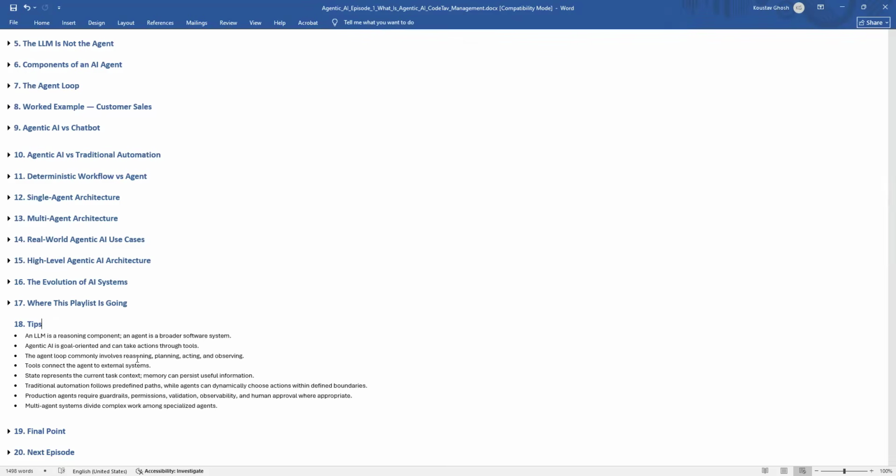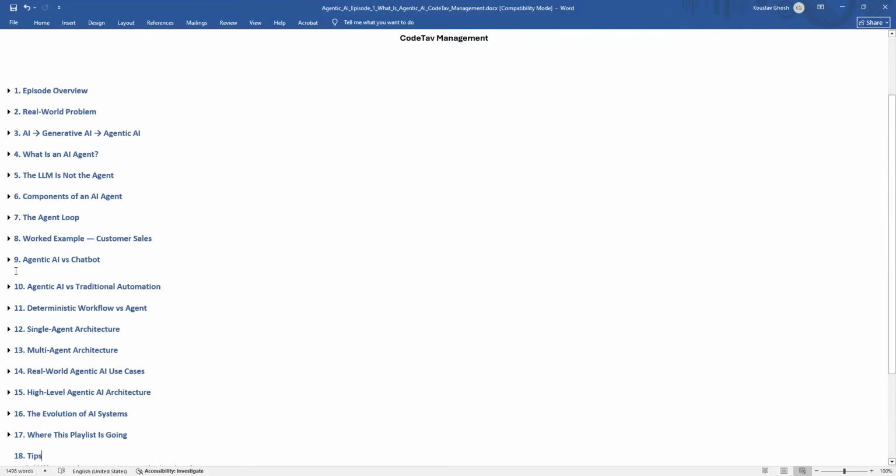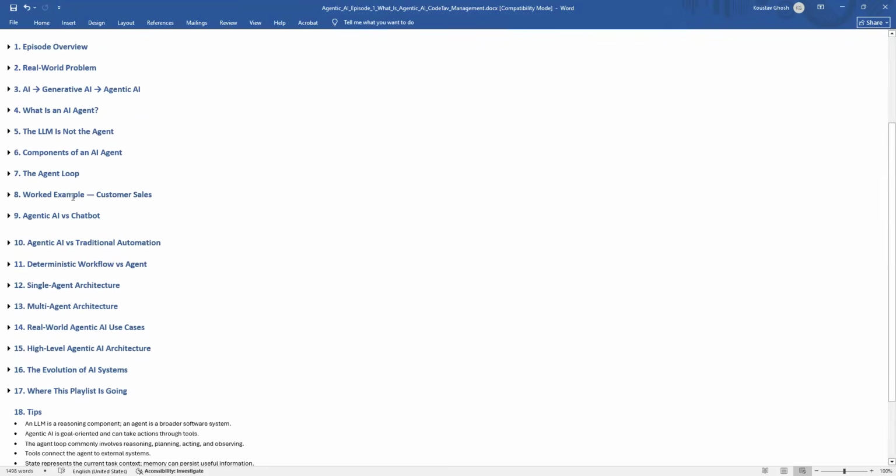Right. Next, what is the difference between generative AI and agentic AI is an important question. Generative AI focuses primarily on generating some content or response, while agentic AI focuses on achieving goals through reasoning, decision making, and tool usage. Then we have discussed the agentic loop, and some worked examples like customer sales.